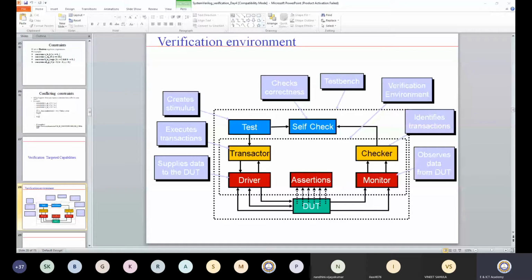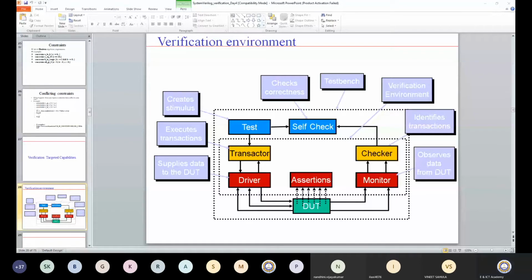What inputs it has to drive must be defined in a transactor. So the role of a transactor is just to define the inputs and their data types, which are then given to the driver, and the driver drives the value.